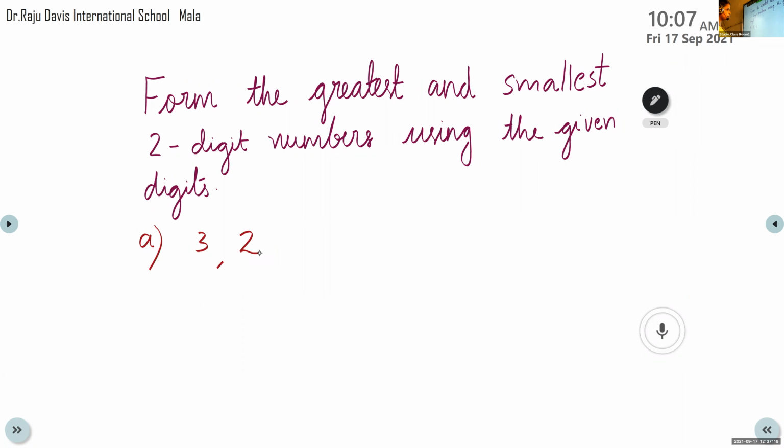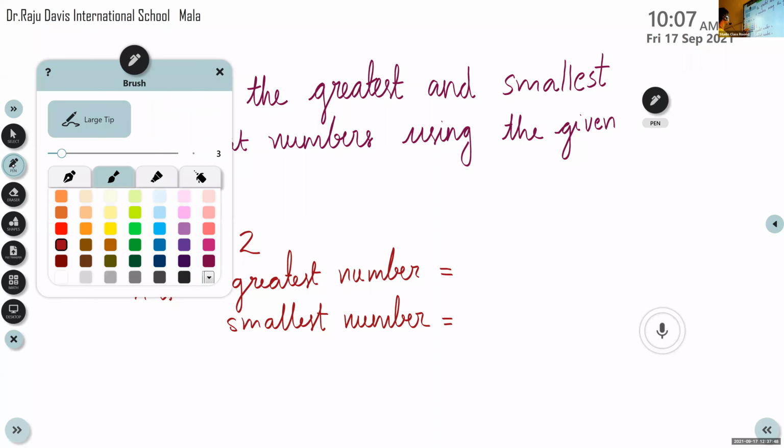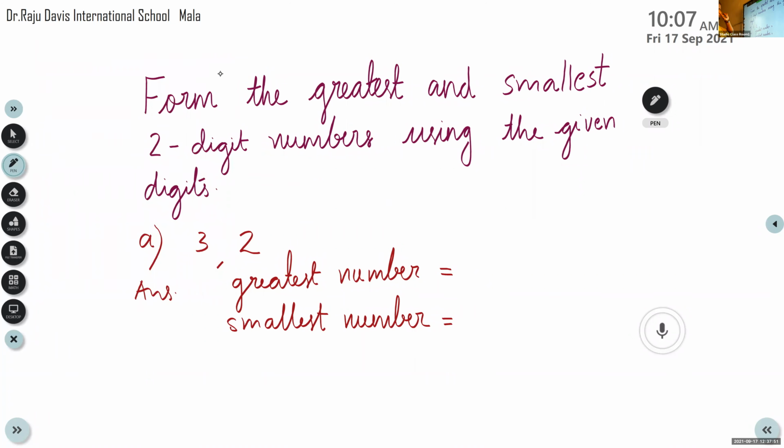3 and 2. Greatest number. Smallest number. The given digits are 3, 2. So we have to form the greatest number as well as the smallest number.